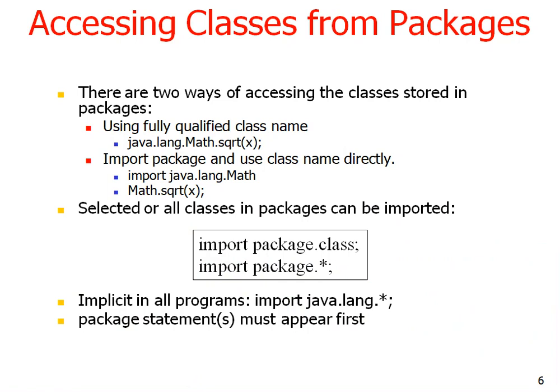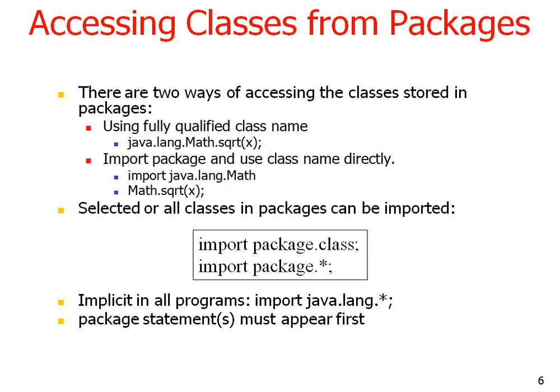There are two ways of accessing the classes stored in a package. One is using the fully qualified class name such as java.lang.Math.sqrt, if we use the sqrt method of the class Math of the package java.lang. The other is that we need to import the package and use the class name directly, such as import java.lang.Math and then Math.sqrt.